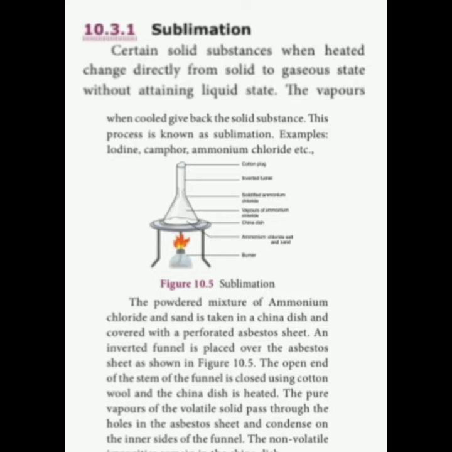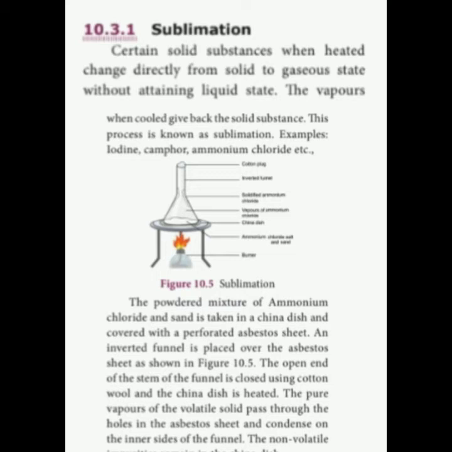Now I am going to explain the sublimation process with an example, with a diagrammatic explanation. First, we take the powdered mixture of ammonium chloride and sand in a china dish. Both are mixed together in the china dish, which is covered with a perforated asbestos sheet. That means the heat cannot pass directly; with the help of the sheet, we can supply a proper and uniform amount of heat.